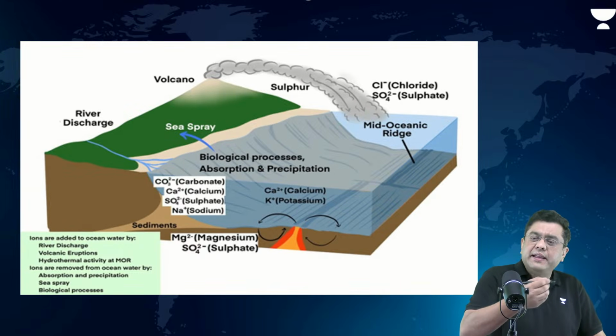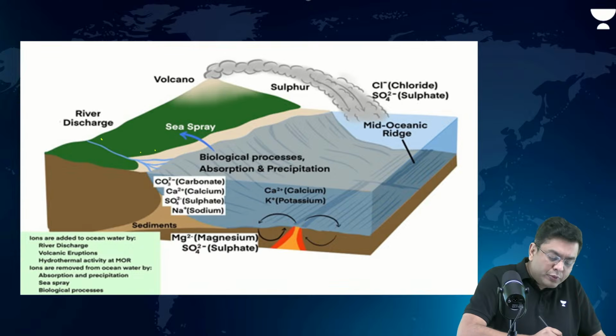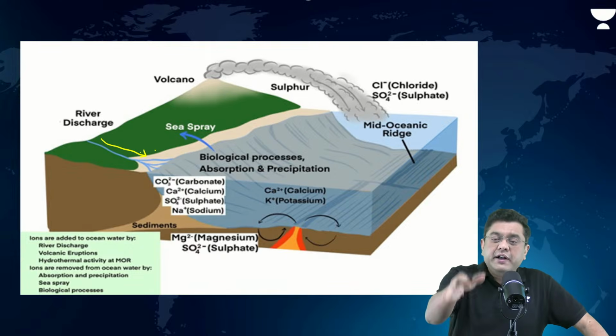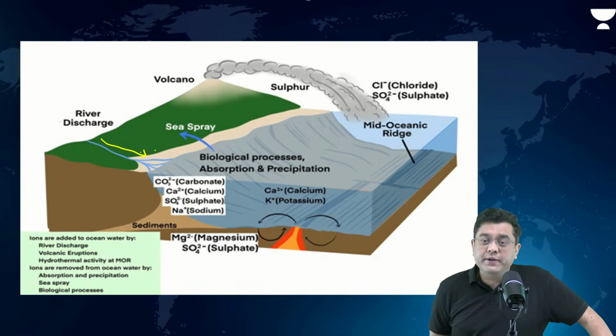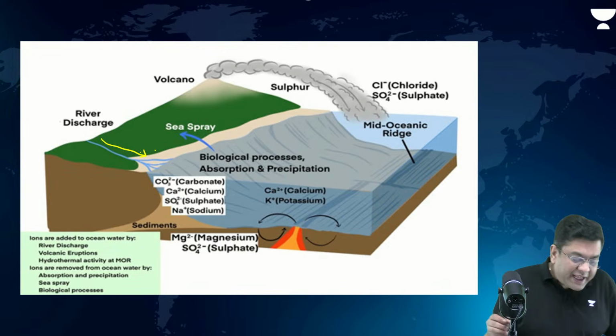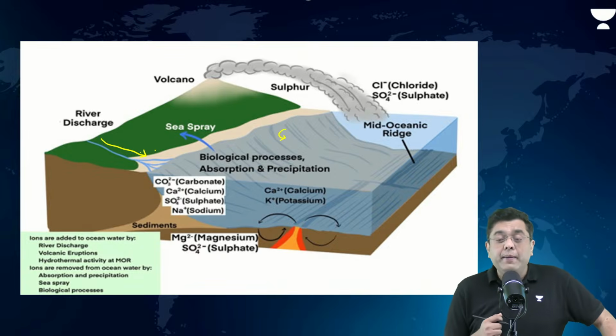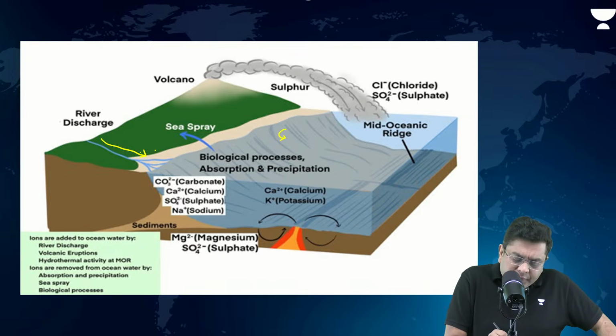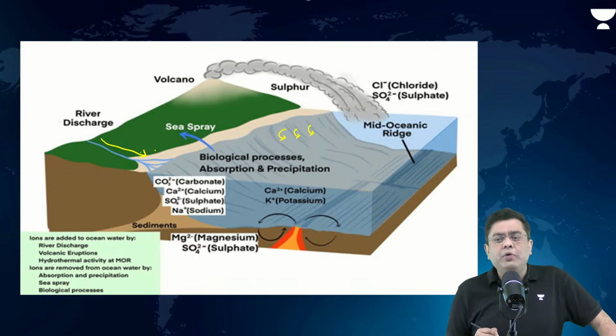Then, other than that, let's suppose a river is moving. The river will erode certain materials and deposit them into the ocean. That will also add some amount of salt. On top of that, let's suppose you have the ocean next to a larger rock or a mountain. Slowly and steadily, it will dissolve some minerals out of the rock or the mountain.